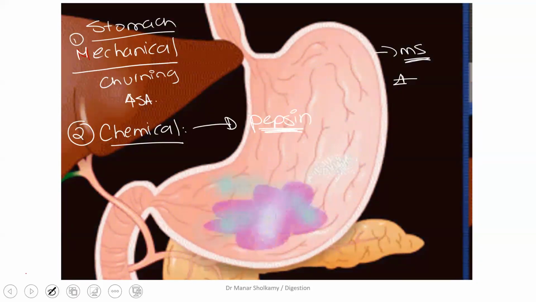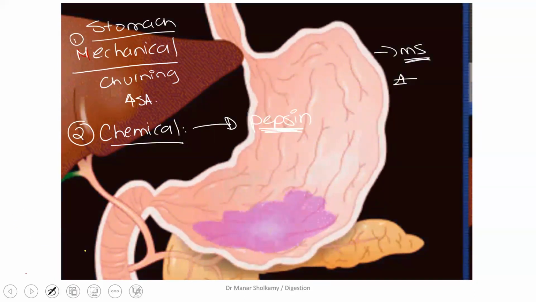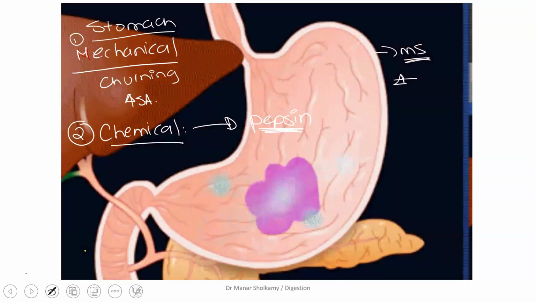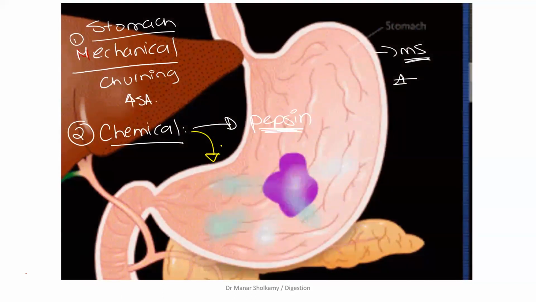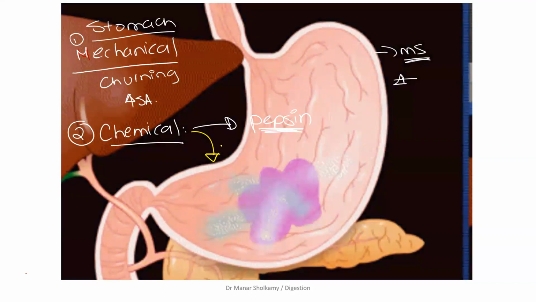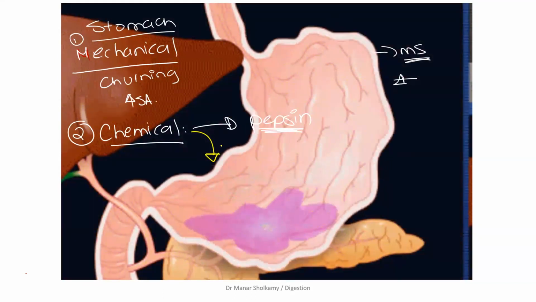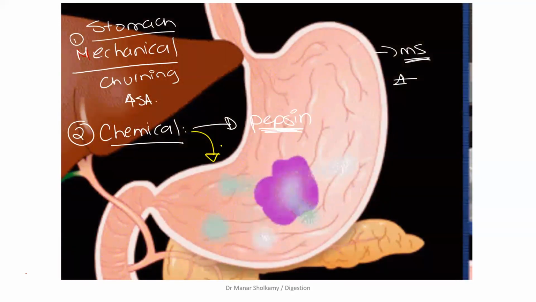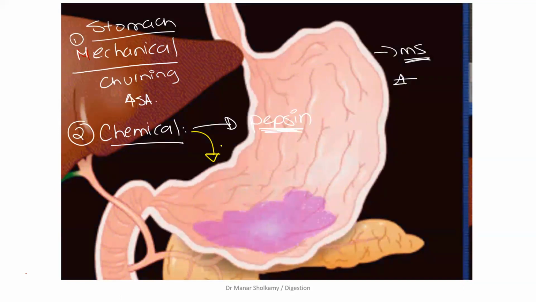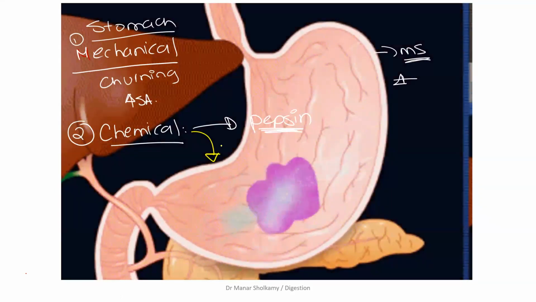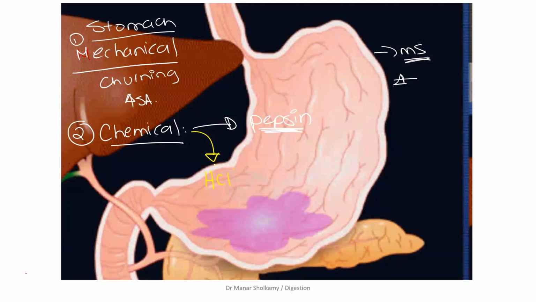Proteins into amino acids. Thank you. What else is produced by the stomach? We have the pepsin enzyme. What else that kills bacteria?